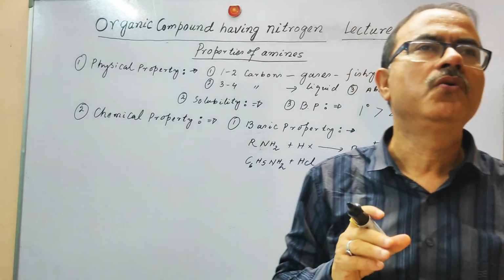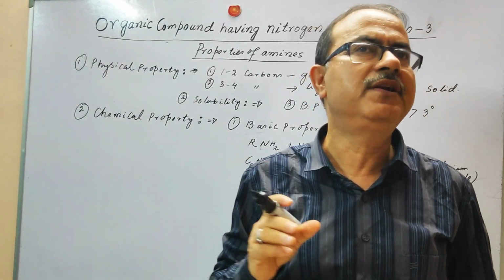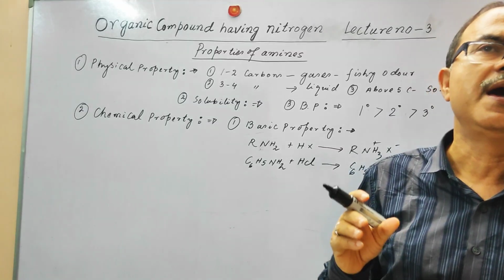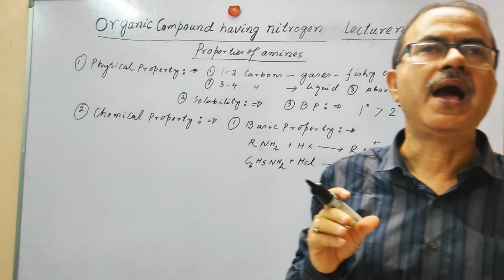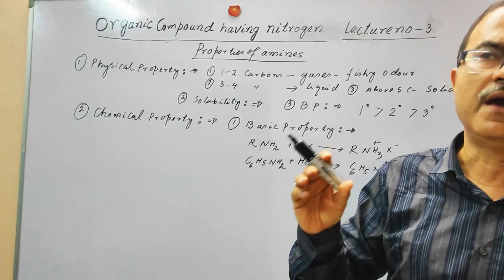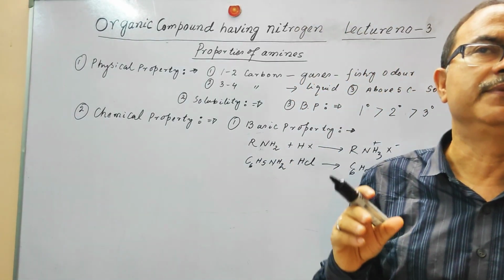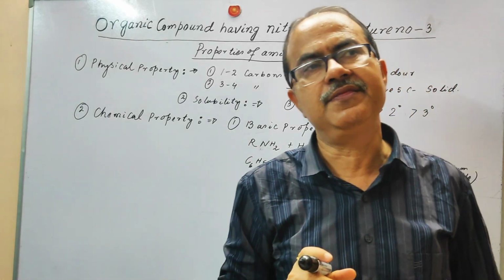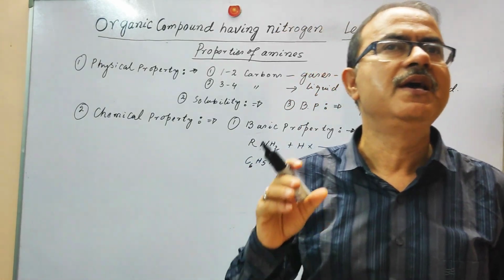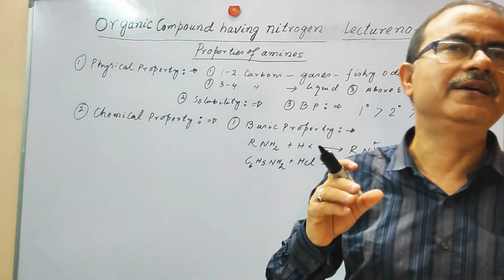Among them, aliphatic amine has the highest basic property as compared to ammonia. If we compare ammonia and aromatic amines, we will find the aromatic amine has less basic property, and there is a specific reason behind this, which we will discuss later in the next lecture.